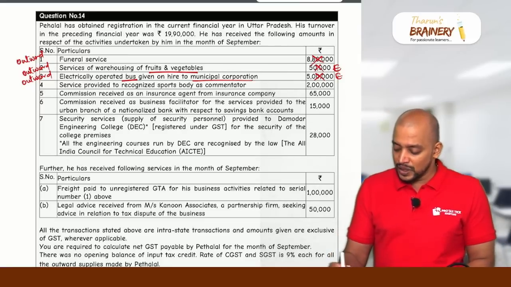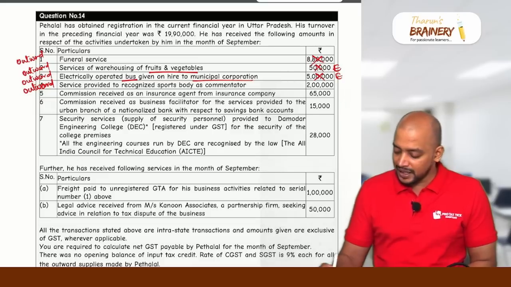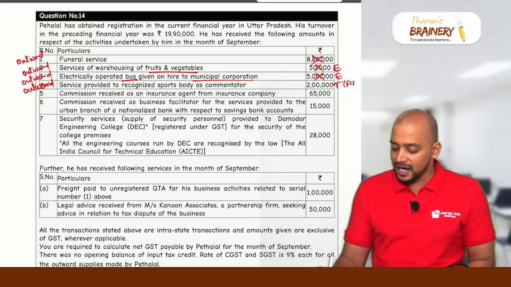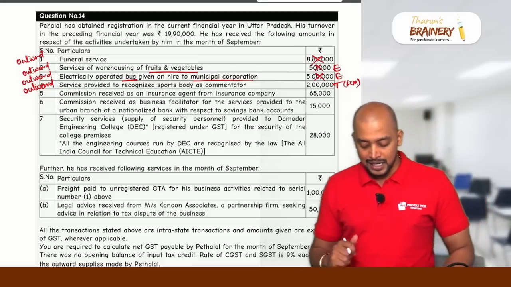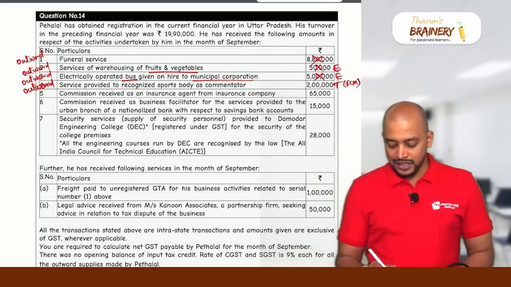So which means this will be taxable. This is again outward, and this will be taxable under FCM in the hands of PayHalal.